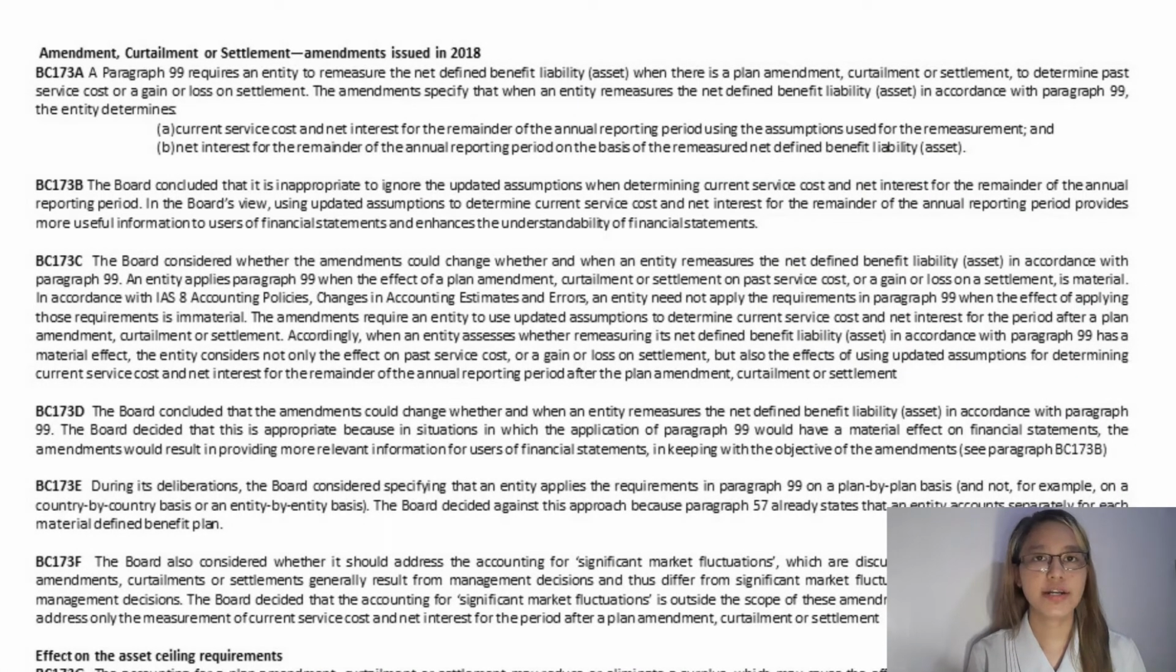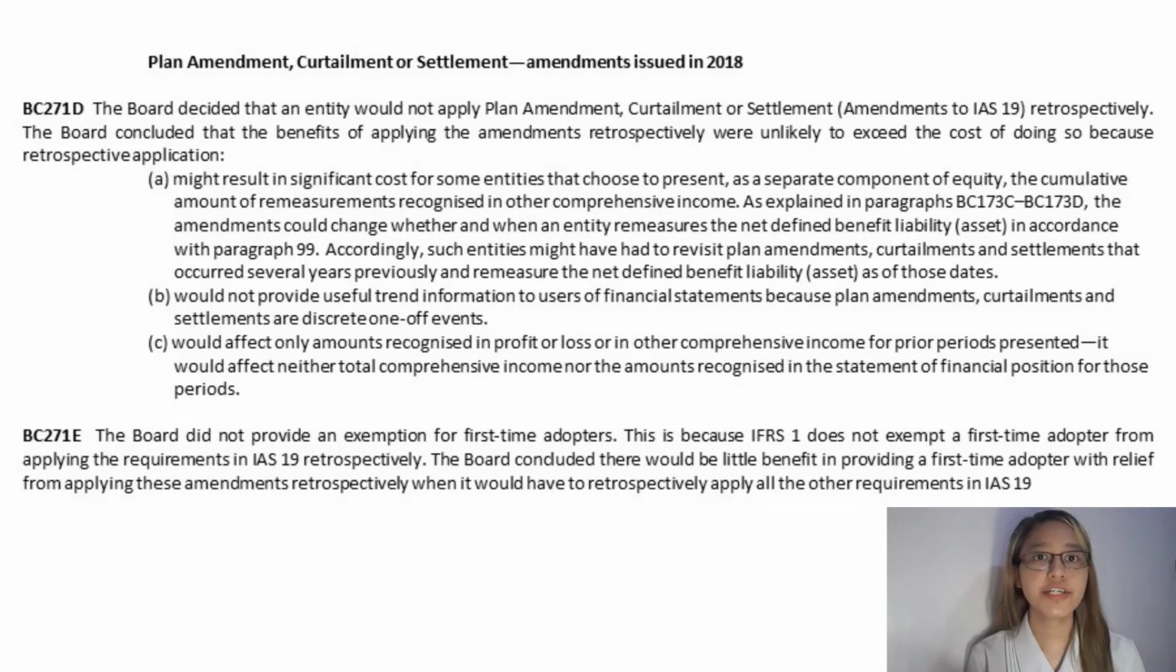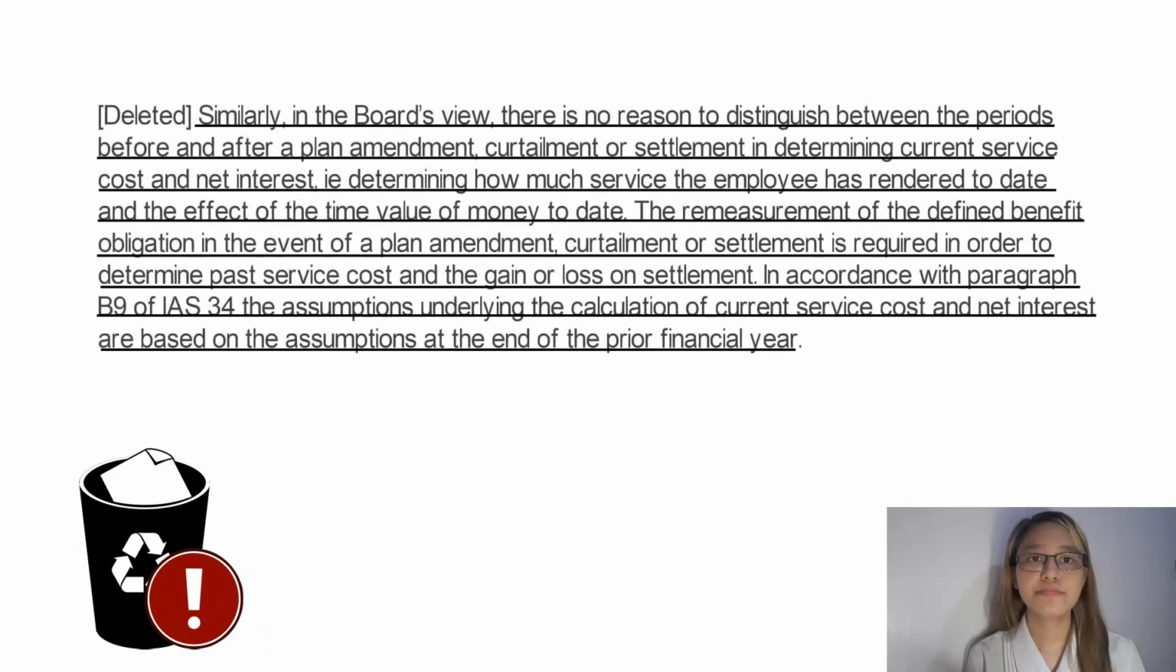Paragraphs BC 173A to 173F explain the board's rationale for the amendments. Before the amendments, IAS 19 did not require an entity to use updated assumptions to determine current service cost and net interest for the period after the plan amendment, curtailment, or settlement. Paragraph BC 64 explains the board's rationale for those previous requirements. Because the previous requirements no longer apply, the board deleted paragraph BC 64.